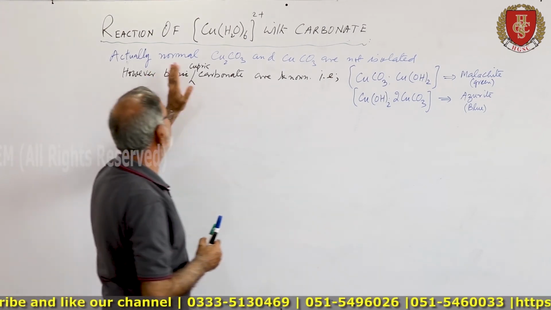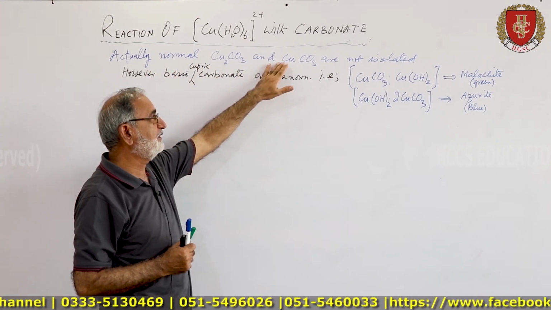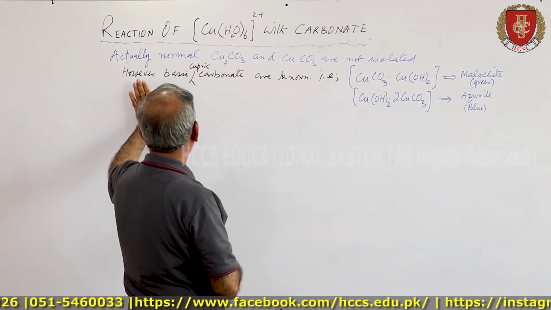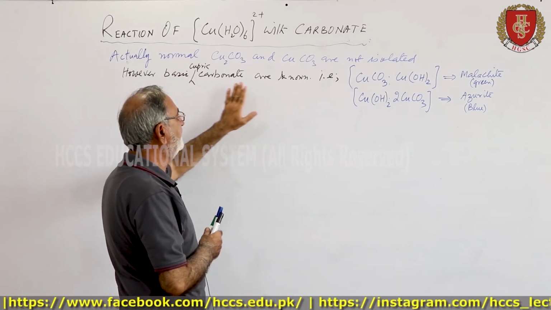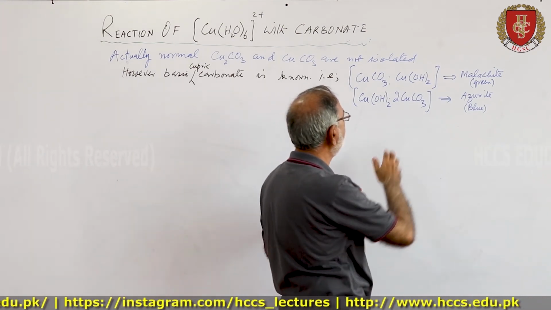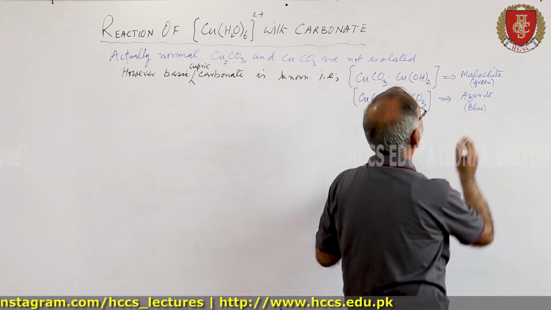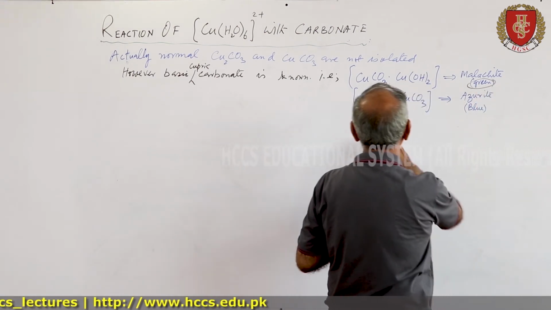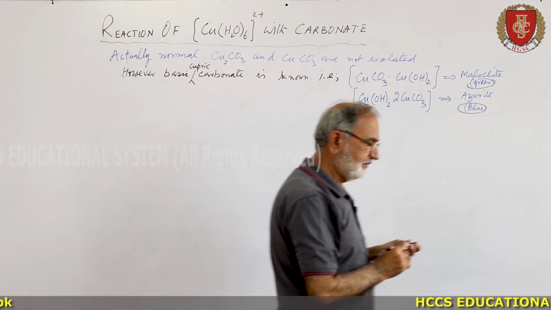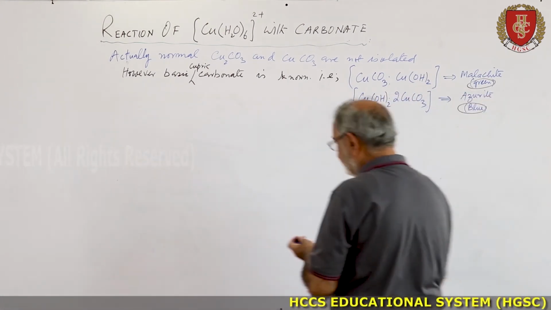The actual normal cuprous carbonate or cupric carbonate has not been isolated. However, the basic cupric carbonate is known, that is CuCO3·Cu(OH)2, malachite. This is green in color, and this one is azurite, which is blue in color.